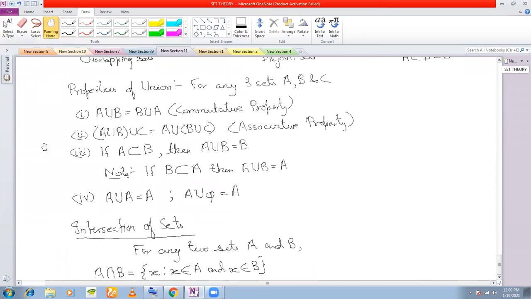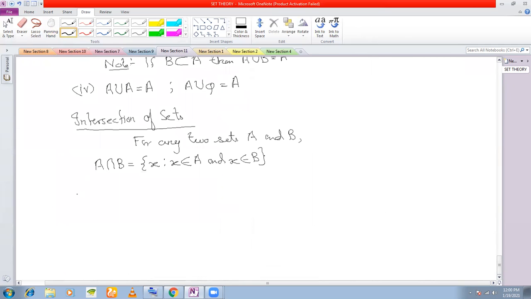A very simple example again of intersection is, suppose I take the elements of A as 1, X, Y, Z, and if I take the elements of B as X, Y, 2, 3, therefore A intersection B will comprise elements that are both in A and B.